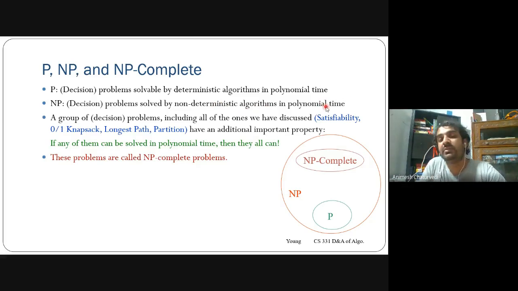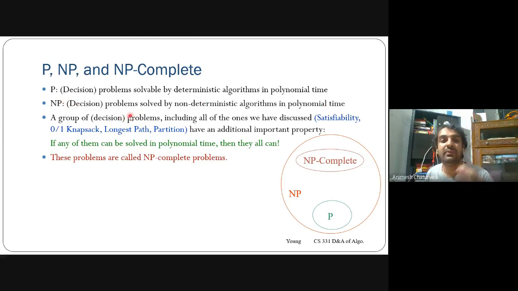You have non-deterministic algorithms that could only guess some of the result and verify it in polynomial time. So that's the NP part, NP problems.